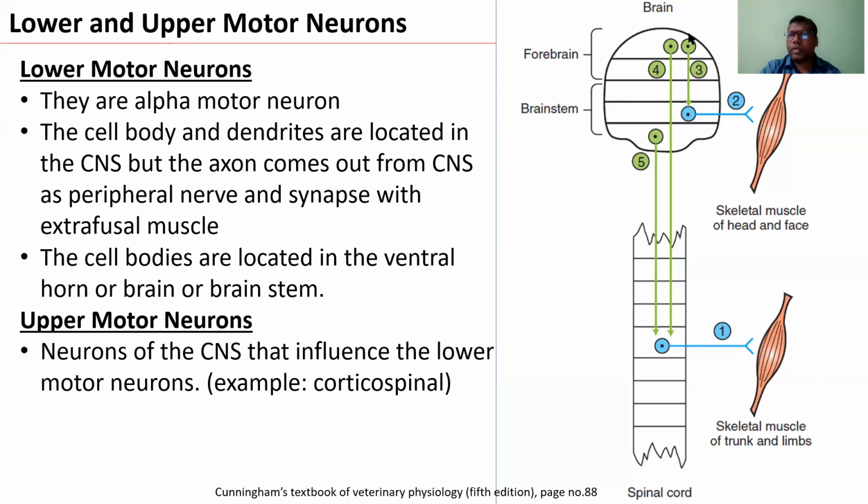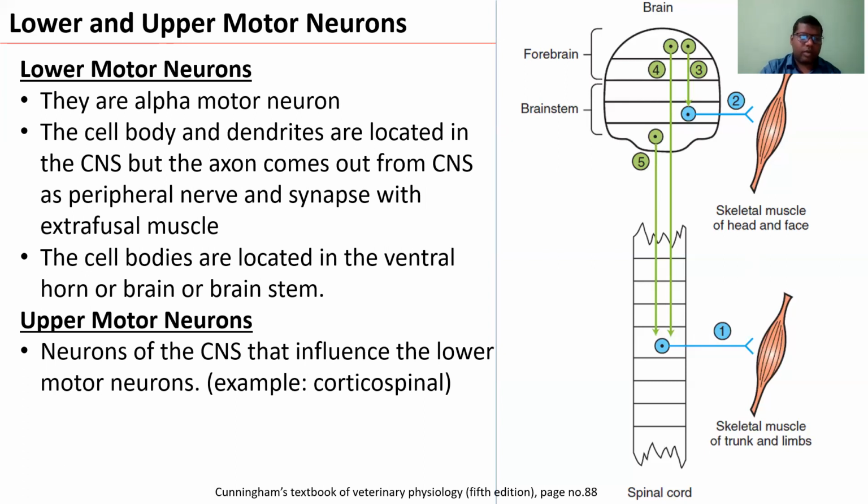Here in the forebrain also, directly from the cortex, the upper motor neuron can innervate the lower motor neuron, the alpha motor neuron, and it will come out from the cranial cavity and can influence the muscles of the face or the muscle in the eye. So these are also upper motor neuron and then lower motor neuron. So for the upper motor neuron, the cell bodies, the dendrites and the axon are all located within the CNS.